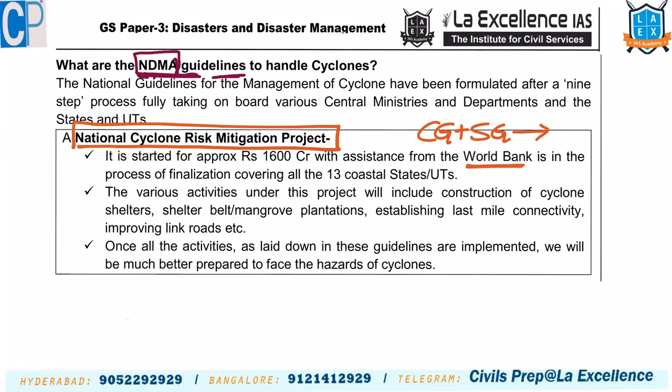Under this, what are the activities? We said mitigation. Mitigation means reducing the risk, reducing the negative impact. Here, construction of cyclone shelters, shelter belts, mangrove plantations, establishment of last mile connectivity, improving the road linkage, etc. These are main components under this particular project.